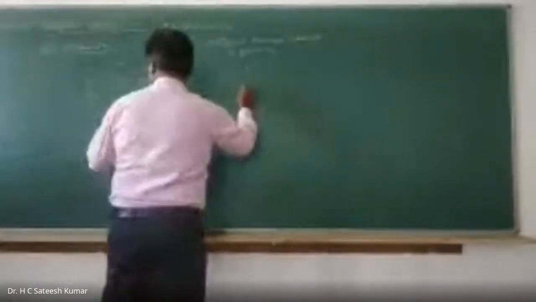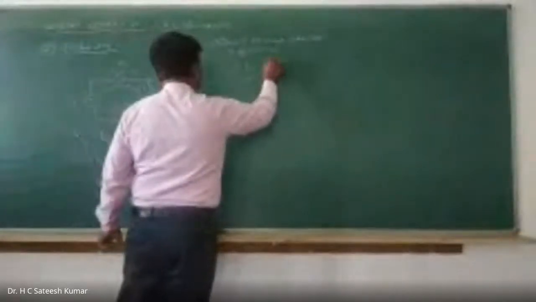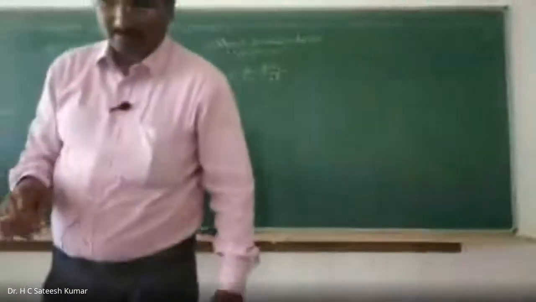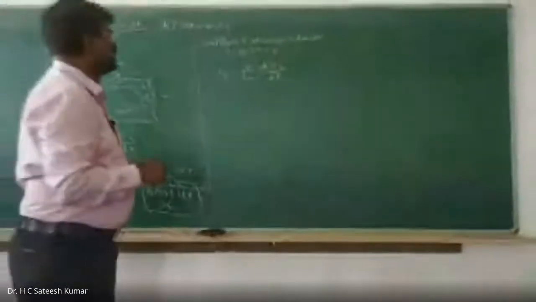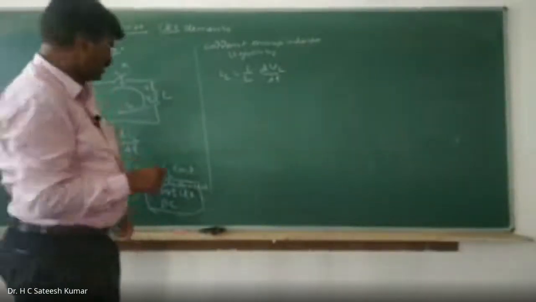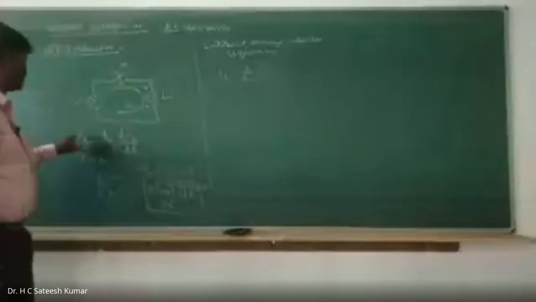IL is equal to 1 by L into... sorry, not this, because what do we have?